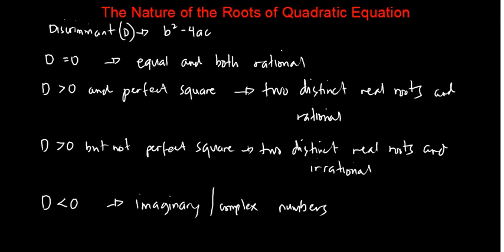The first one is equal and both rational. The second one is two distinct real roots and rational. The third one is two distinct real roots, but this time the real roots are irrational. And the last one is imaginary numbers or complex numbers. As you can see, based on our discriminant, we can determine the nature of the roots of a quadratic equation. So, for you to understand better, I will give you an example.